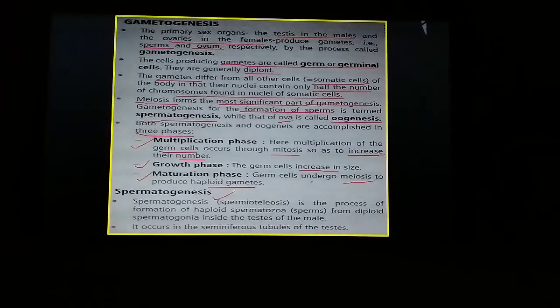spermatogenesis. As we all know, it is a process of formation of sperms and it takes place in the testes of the male. Also it occurs in the seminiferous tubules of the testes.